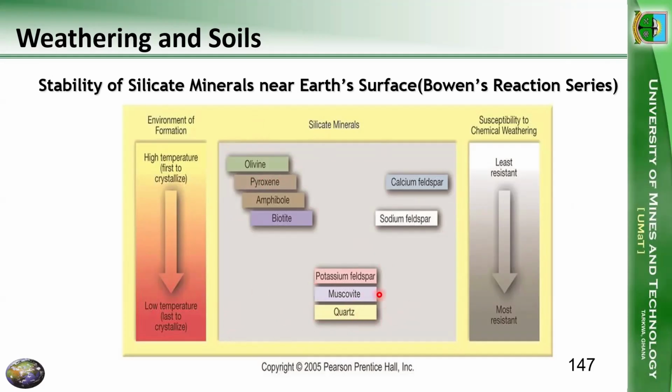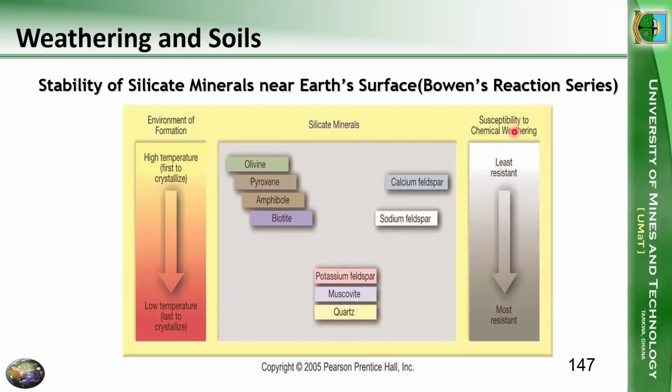And the rest of the magma is now going to be very rich in quartz or silica, SiO2, principally the material that sand is composed of. So you see the temperature is approaching near surface conditions, right? Lower temperatures by the time quartz is forming. So this will be most resistant. And the least resistant will be the ones that were formed first.